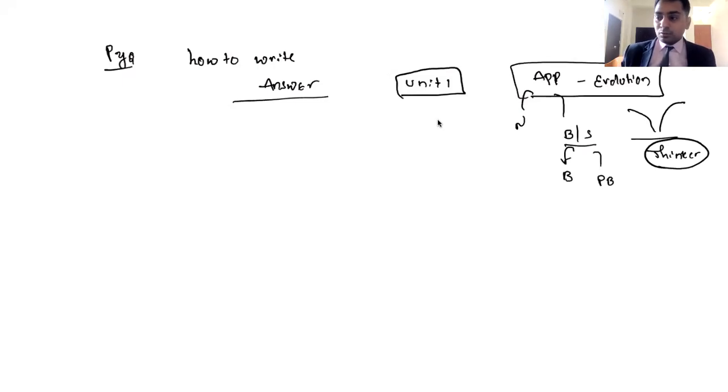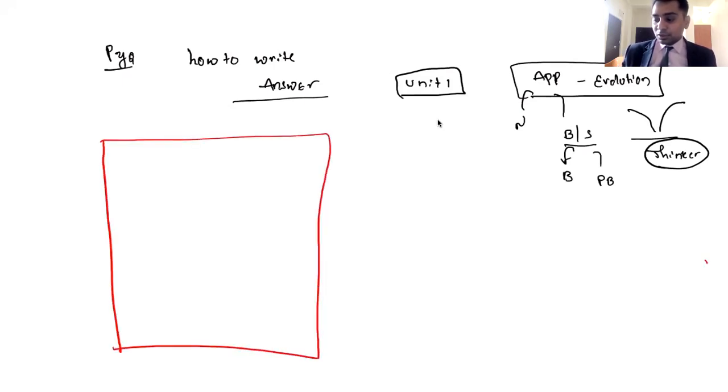Now, so how to write? What you are going to get from previous year questions is how to write the answer. The framework of the answer for any theory is that you start with introduction, body and conclusion, right? Body or connecting paragraph, connecting paragraph again here, and then it should be conclusion.